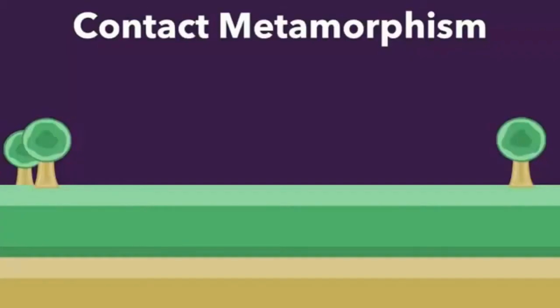An intruding magma can cause metamorphism because of its high temperature and the presence of hydrothermal fluid. The magma cools but the surrounding rock heats up. This process is called contact metamorphism. It is called contact because it involves existing rocks coming into contact with really intense heat, which is generally provided by lava or magma. So imagine that one day an intrusion of magma forces its way up through these layers of rock.